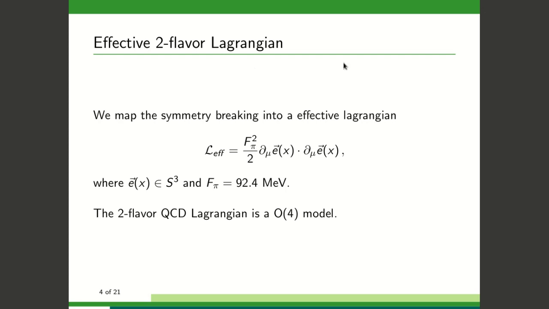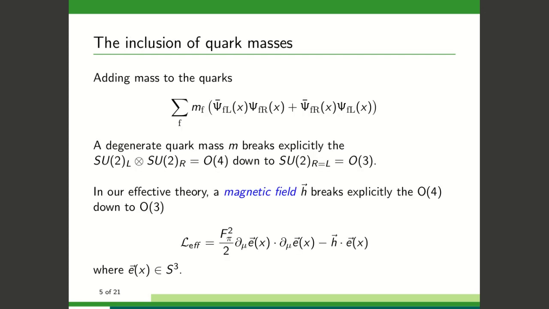This Lagrangian has the form of an O(4) model, which in our case lives in a 4-dimensional space. When we add a degenerate quark mass, the chiral symmetry is explicitly broken down to SU(2). This explicit breakdown can be introduced in our effective theory as an external magnetic field H, which accounts for the degenerate quark mass that breaks the O(4) symmetry down to O(3).